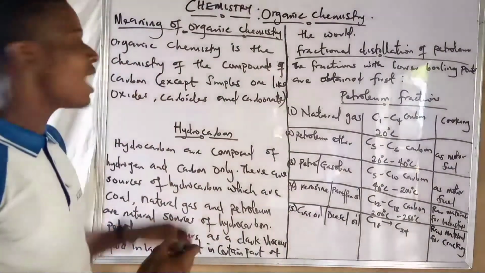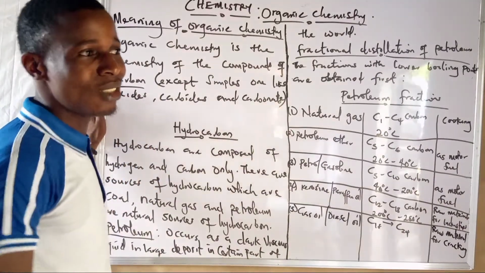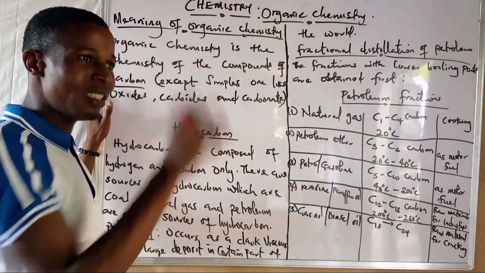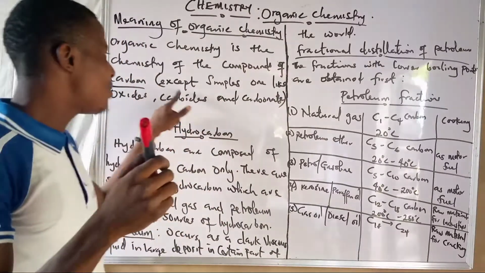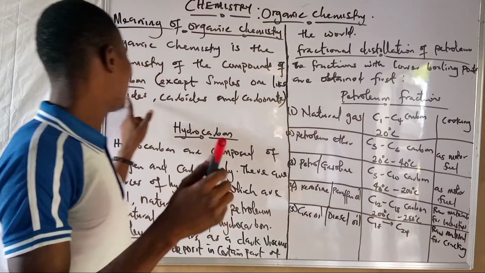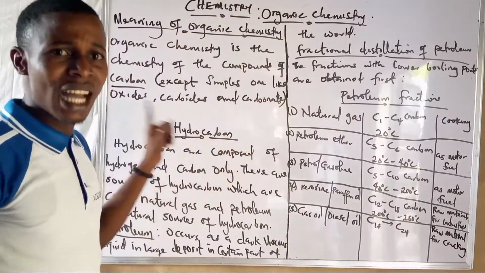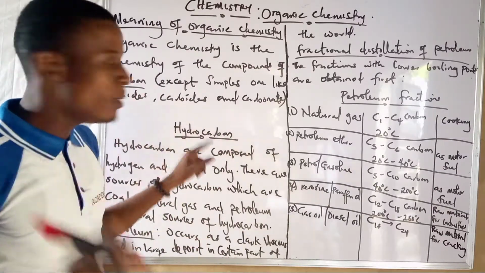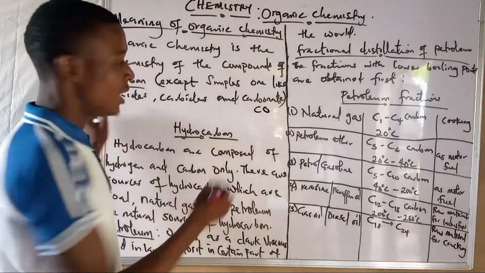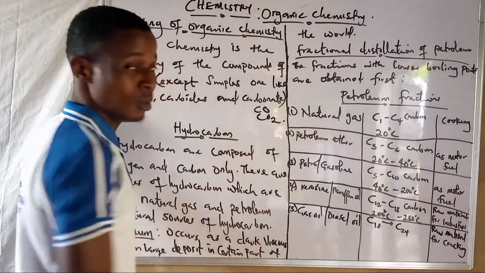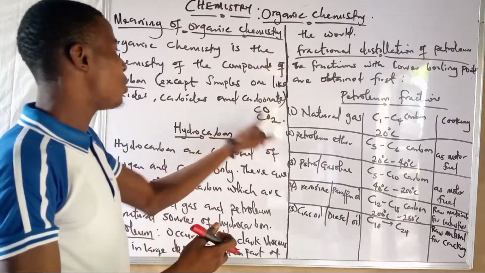The central element there must be what? Carbon. Any compound you see that does not have carbon in its composition is not an organic compound. But mind you, except simple ones like oxide, carbide, and carbonate, and we still have cyano compounds. What do I mean here? CO is an oxide of carbon, CO2 is an oxide of carbon. You can't tell me this one is an organic compound. No, because they are oxides of carbon.